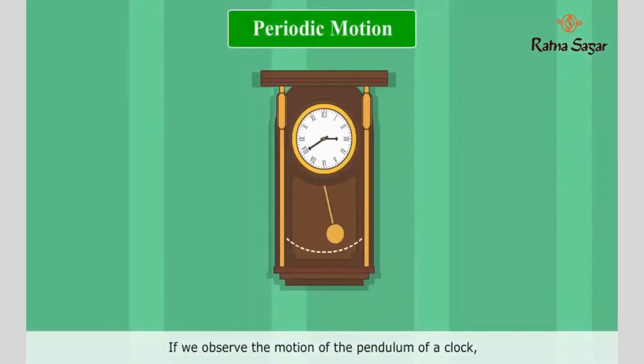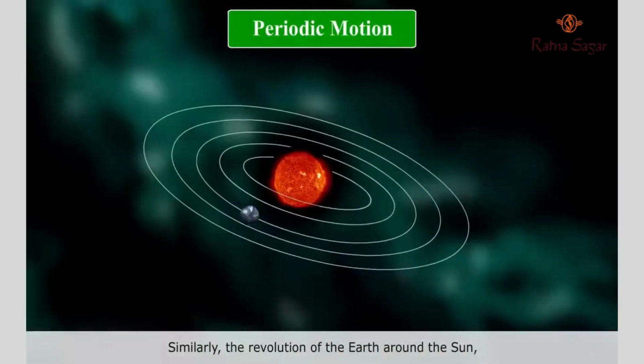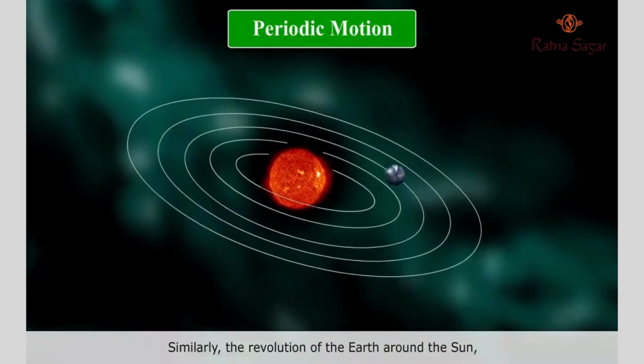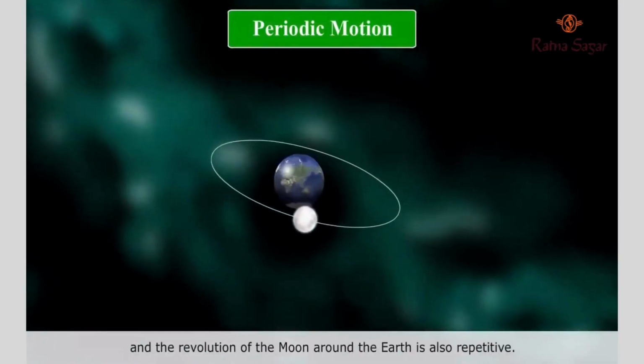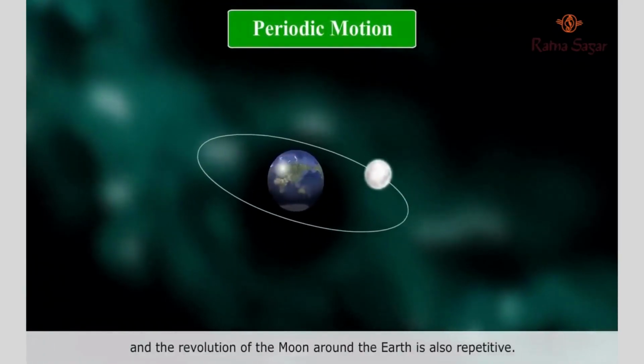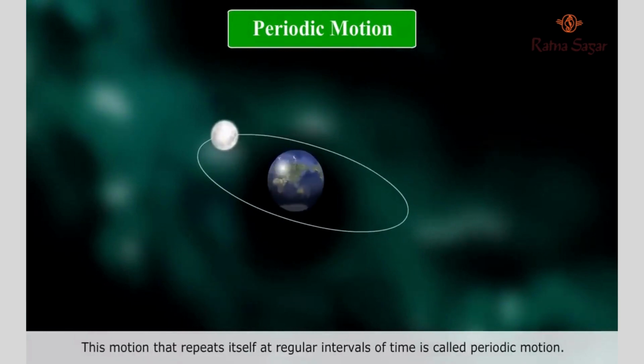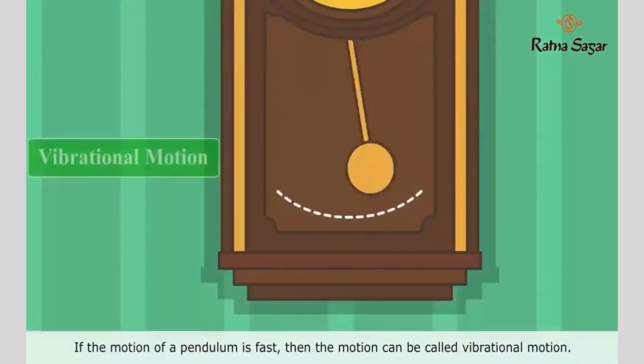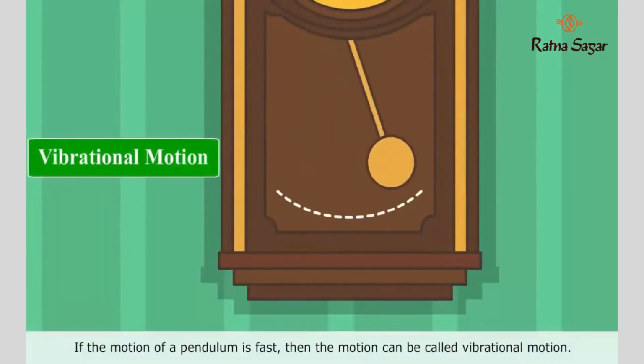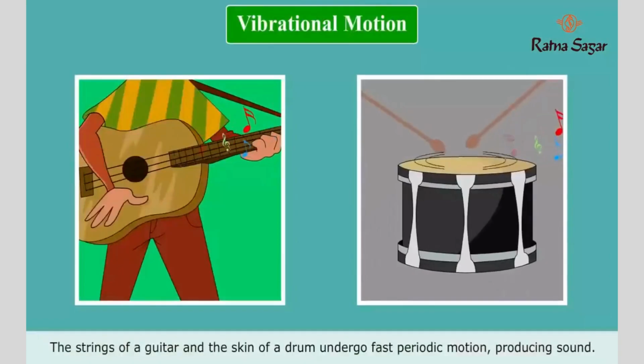If we observe the motion of the pendulum of a clock, we see that the motion is repeated at regular intervals. Similarly, the revolution of the earth around the sun and the revolution of the moon around the earth is also repetitive. This motion that repeats itself at regular intervals of time is called periodic motion. If the motion of a pendulum is fast, then the motion can be called vibrational motion. The strings of a guitar and the skin of a drum undergo fast periodic motion, producing sound.